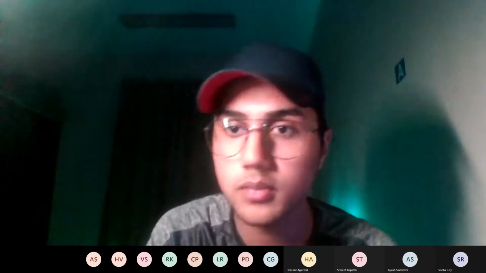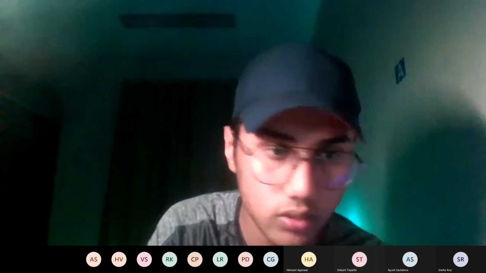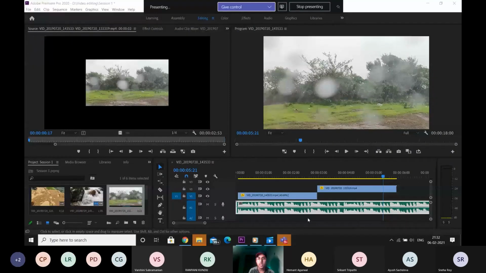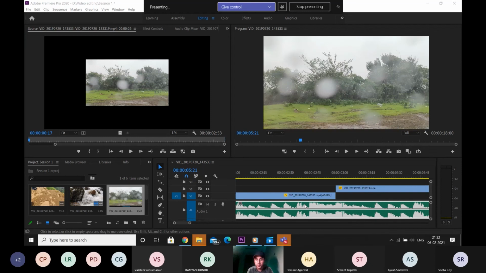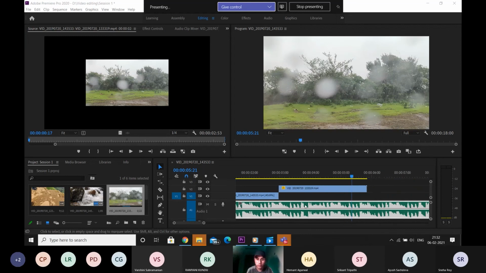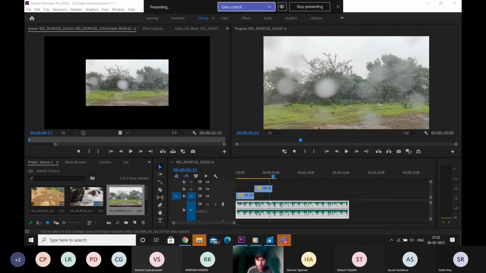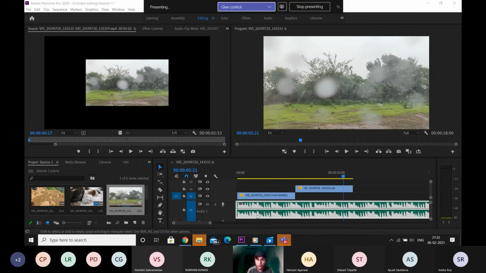Okay, I'll share my screen again. I'll tell a few more tweaks or things that might be beneficial for you all. So firstly, zooming into the timeline vertically. Doing something like this in the audio file is really, really helpful in order to see the levels, so that you can visually analyze by viewing the timeline where the beat might be ending or where the beat might be starting. So you don't have to rely on what you're listening to every time. If you see, there are these levels of audio.